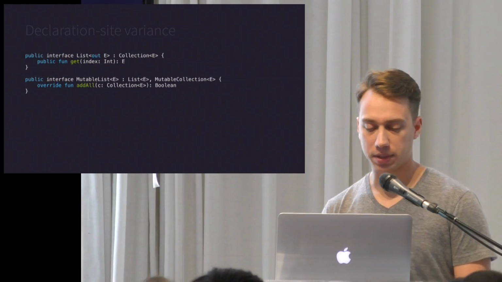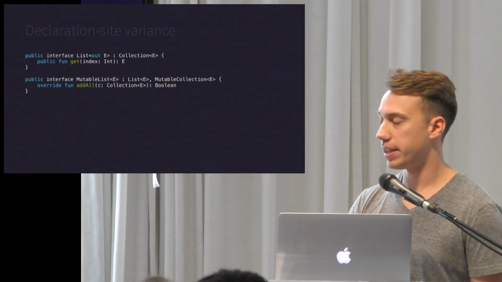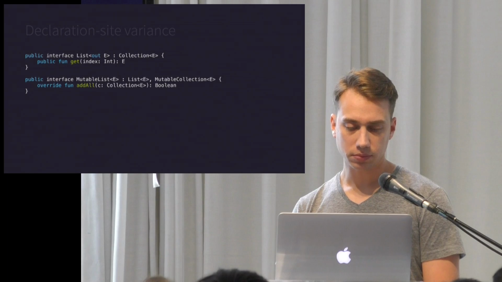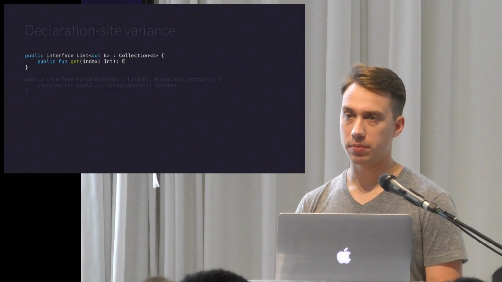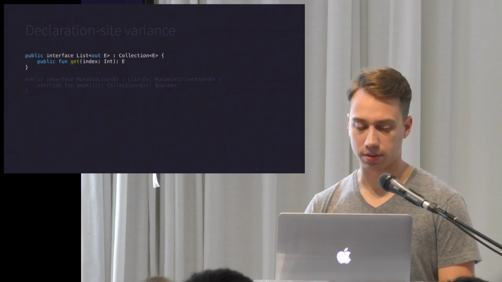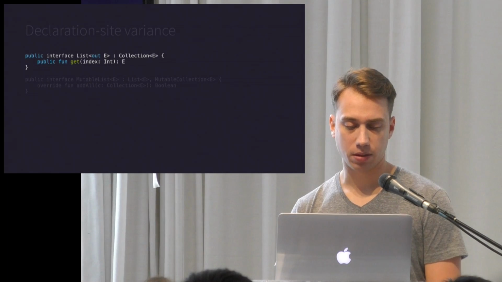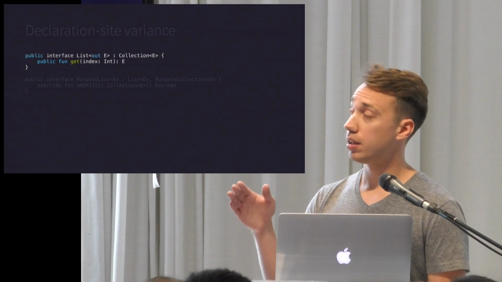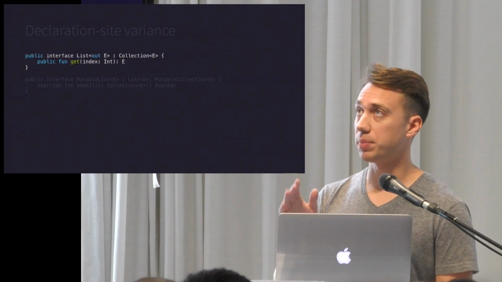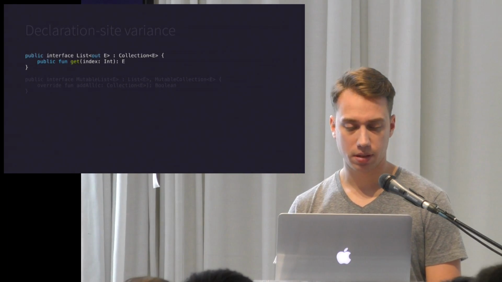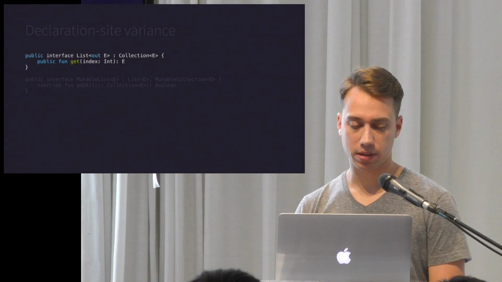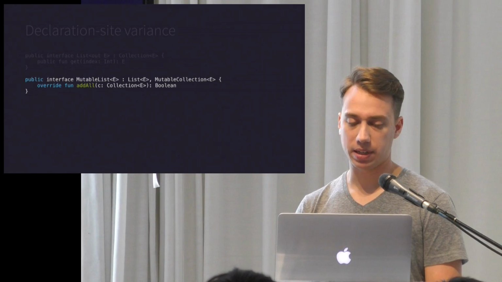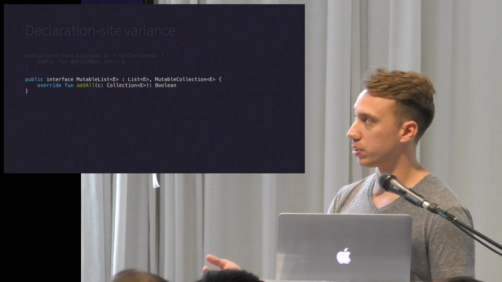And in Kotlin, you'll see something like this instead. It has declaration site variance, so you'll have to split out your collections. This interface is a list that takes in type E, and it returns type E. And then we have a mutable list, which takes in type E, extends the list of type E, and mutable collection.